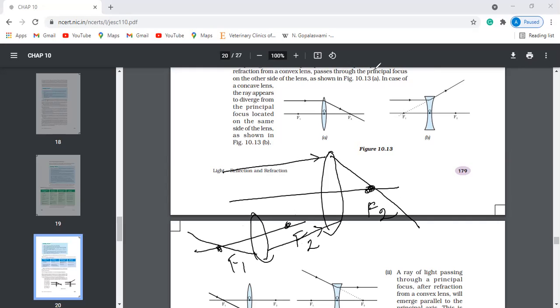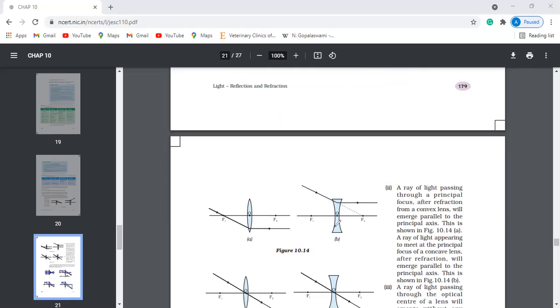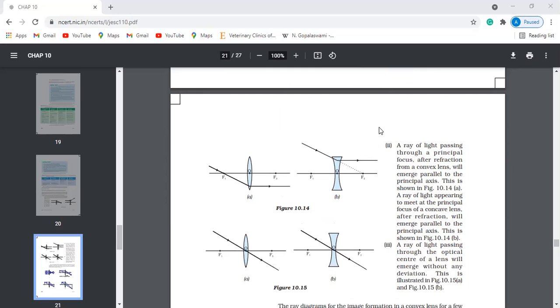They have shown it here. Next, if you pass a ray through the center of the lens, it will go straight in the same direction. These are the three things you should remember in order to draw the ray diagram.